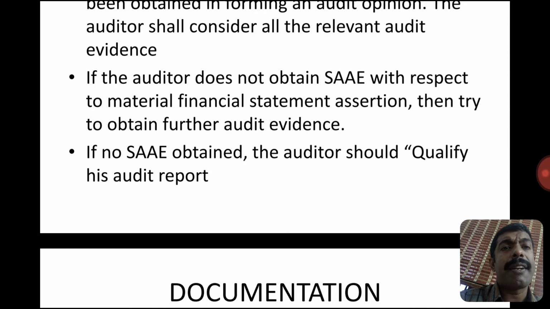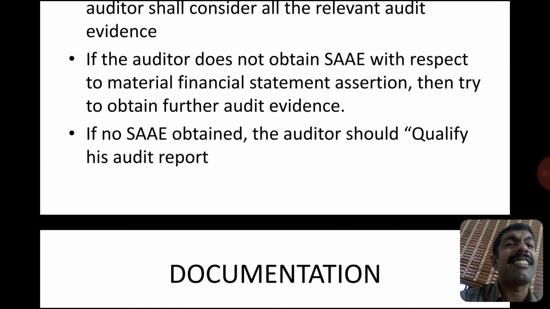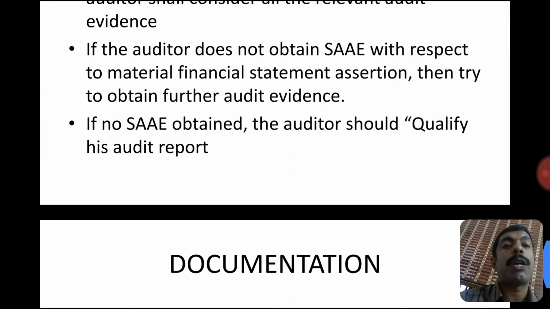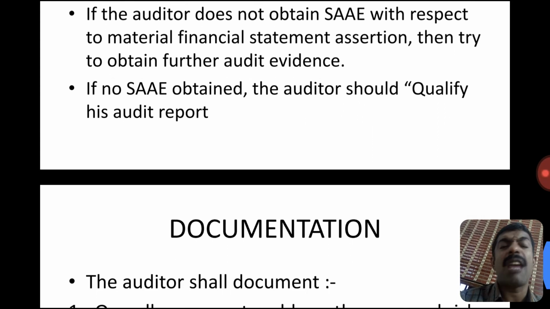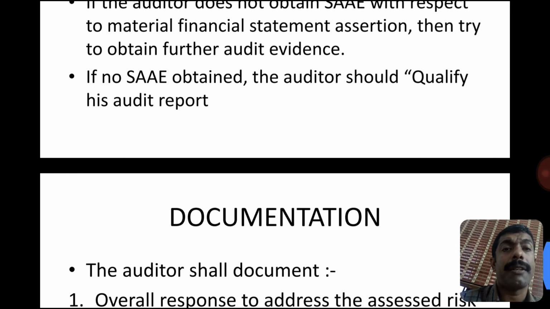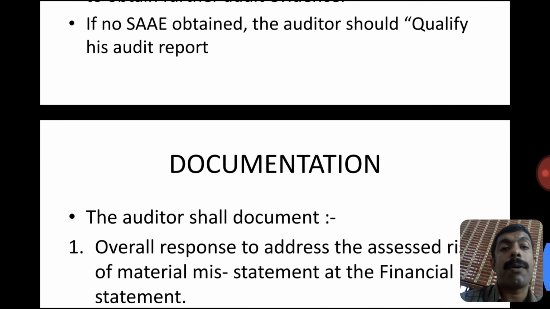If the auditor does not obtain sufficient and appropriate audit evidence with respect to a material financial statement assertion, then try to obtain further audit evidence. If further audit evidence and sufficient appropriate audit evidence are not obtained, the auditor shall qualify his report under SA 705. Documentation.